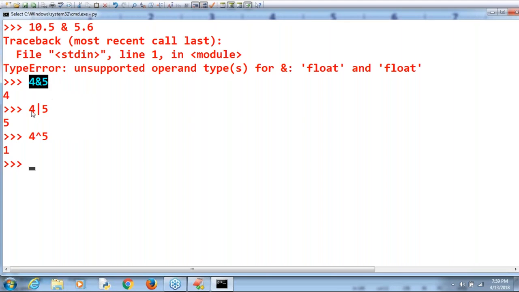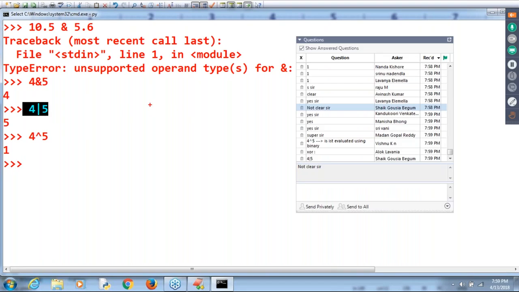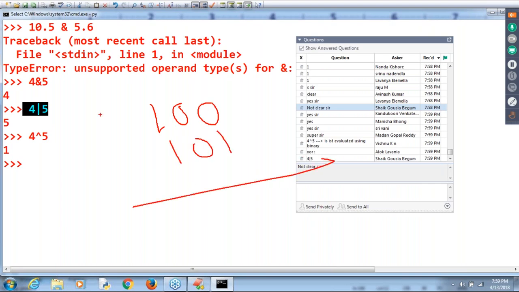Let me explain 4 OR 5. Observe the bits carefully. 4 means 1 0 0. 5 means 1 0 1. This is the OR operator. OR operator means if at least one argument is 1, at least one bit is 1, the result is 1.